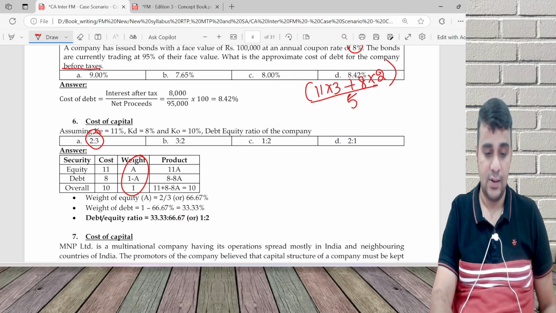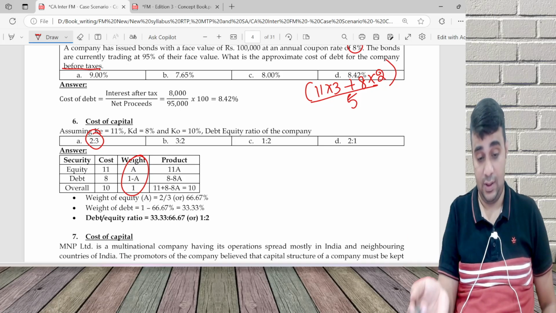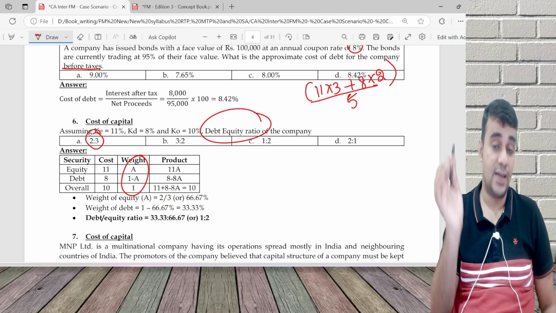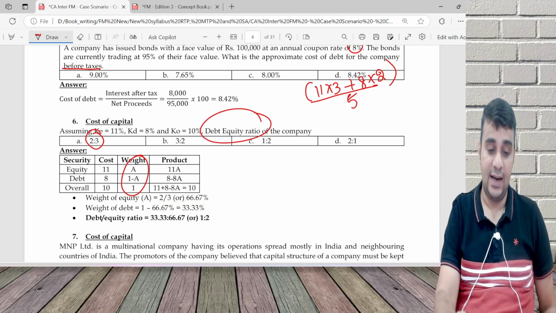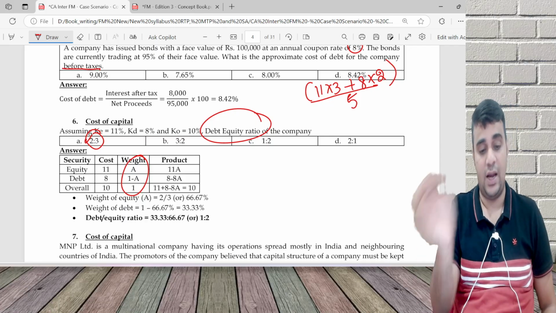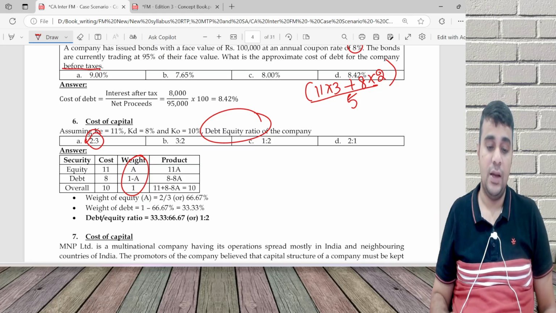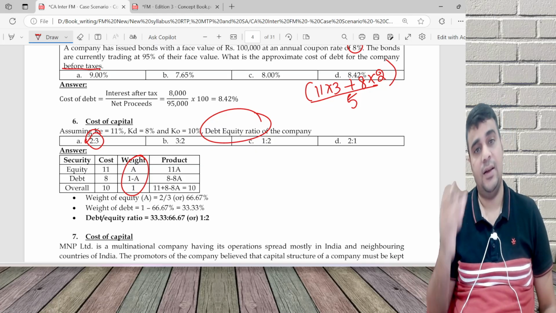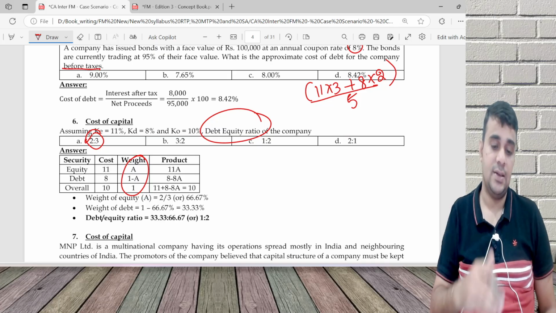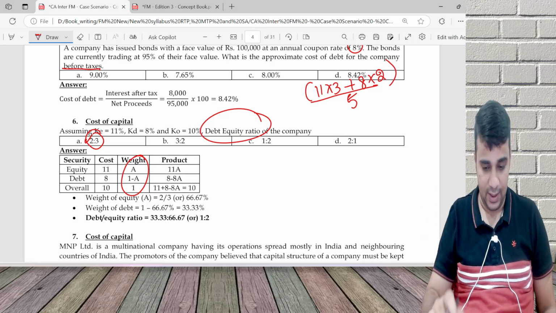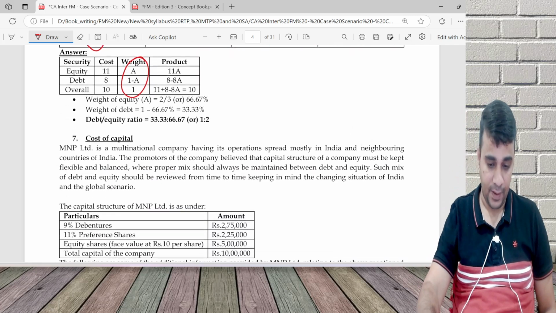Final answer is 2. Okay, sorry. They wanted debt equity ratio. Sorry, my mistake. They've asked for debt equity ratio. I said 11 into 2, so I should do the other way around: 8 into 2 plus 11 into 3. Sorry about it. That is debt into the weight of debt, equity into the weight of equity. The first one is debt, the second one is equity. So the answer is 1 is to 2. Doesn't really matter. Concept is same.